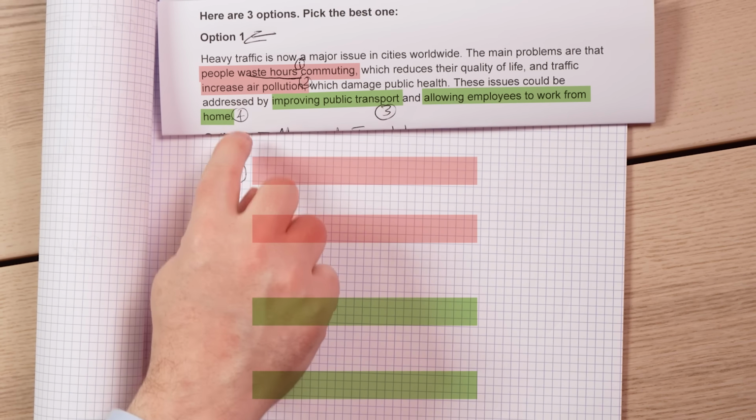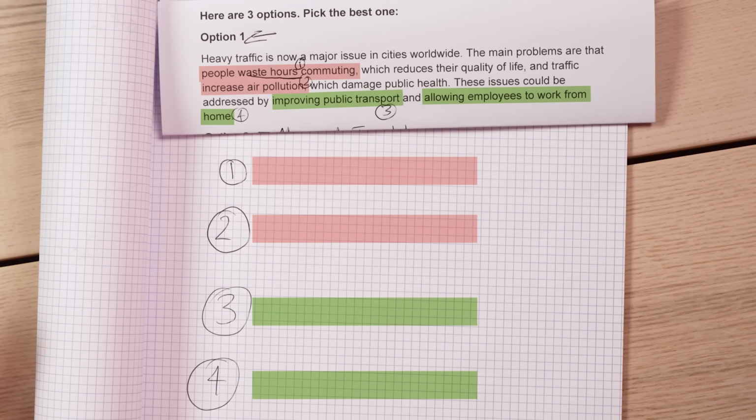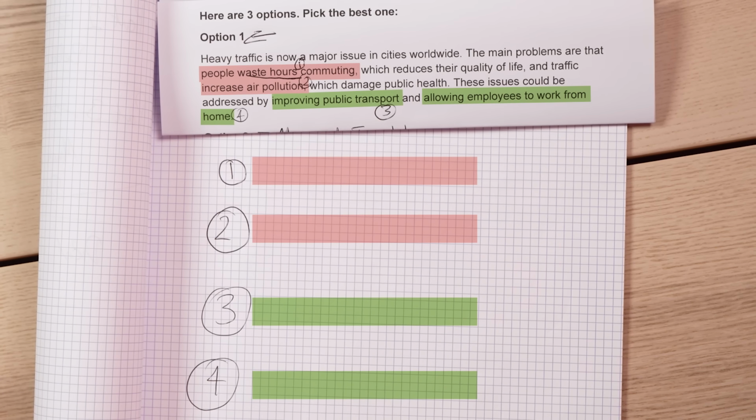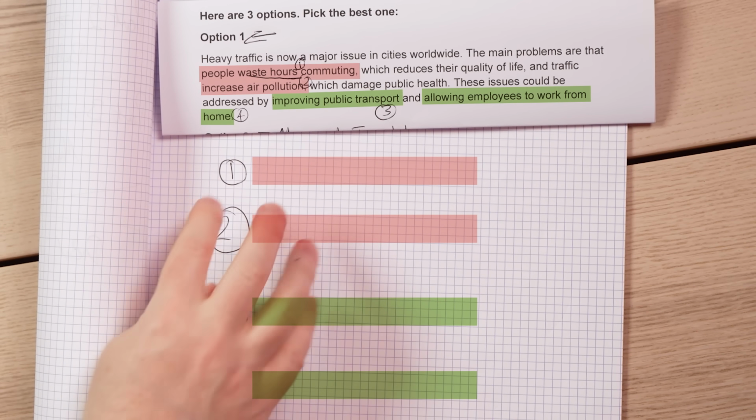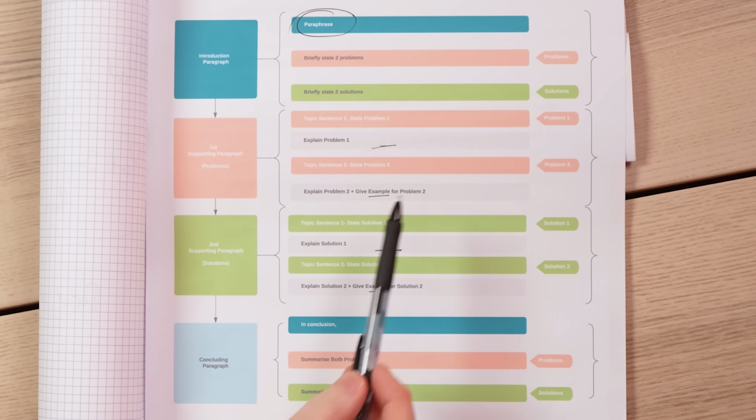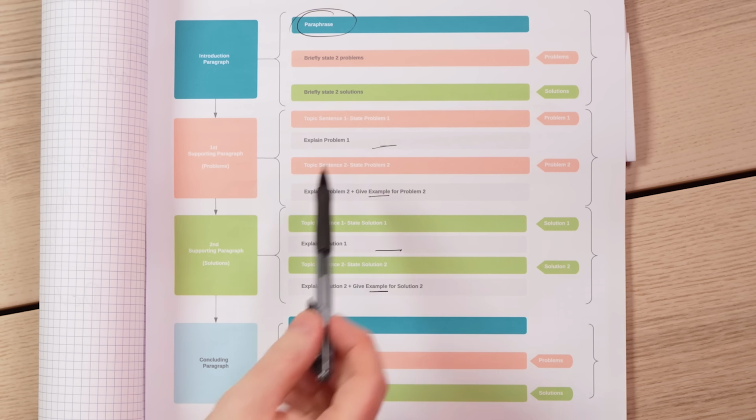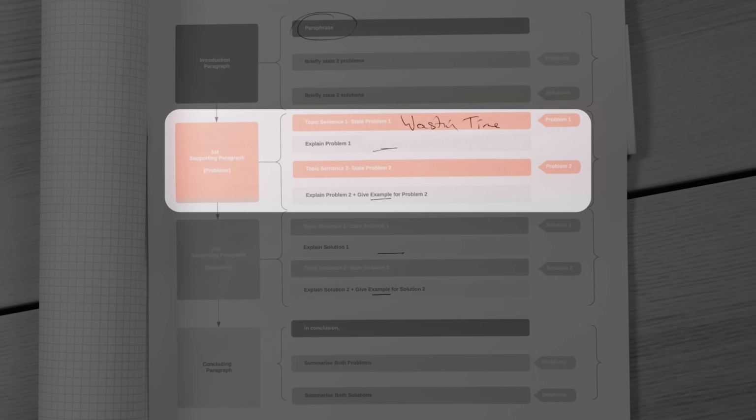Now we have to take these ideas and explain them, think of examples, but this just keeps you on track and kind of forces you down that track of following this structure. This is why we spend so much time teaching the introduction, because once students know how to write the introduction properly, it makes everything else easy. Exactly. But it is also a good idea to think about what explanations and examples we are going to put in here. Problem number 1, wasting time.